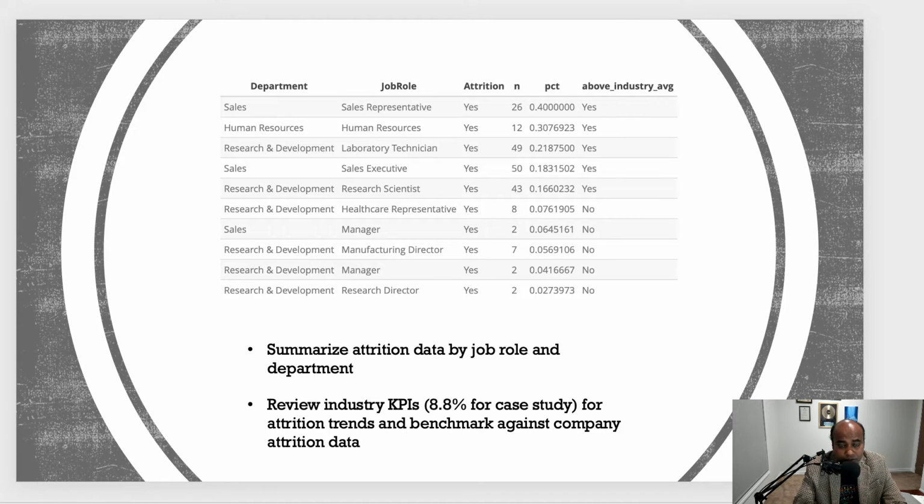I've also tried to benchmark it against industry KPI. In your company, you could say whether the attrition happening in a department is above the industry average or below the industry average. This is trying to identify and benchmark against company attrition data.